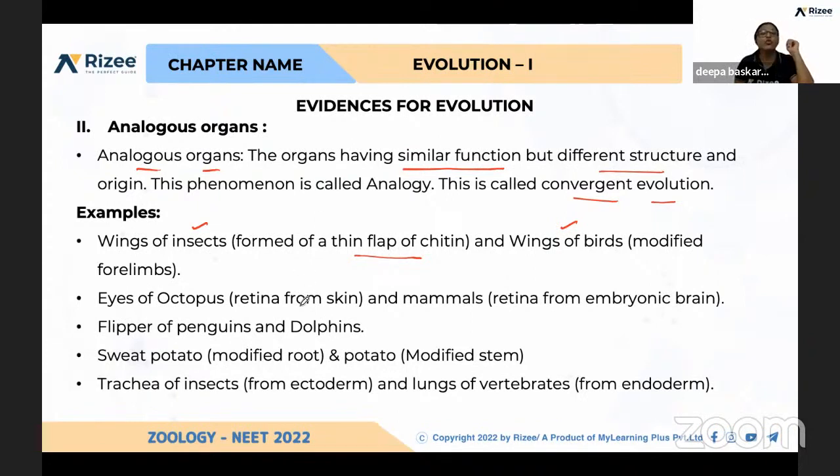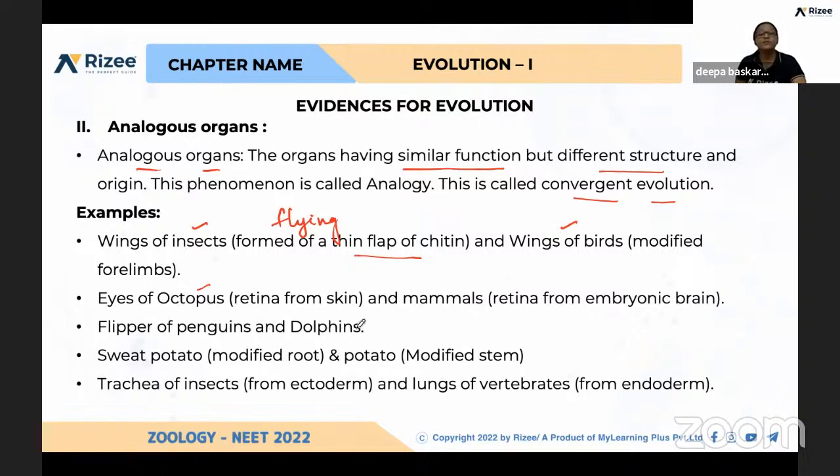There are no bones in insect wings, here bones are there, but they are doing the same function, that is flying. This is called analogy. And one more, eyes of octopus. All these examples have been given in NCERT. Please remember, to confuse you, they will mix both the analogous and homologous organs. Okay, eyes of octopus and mammals.